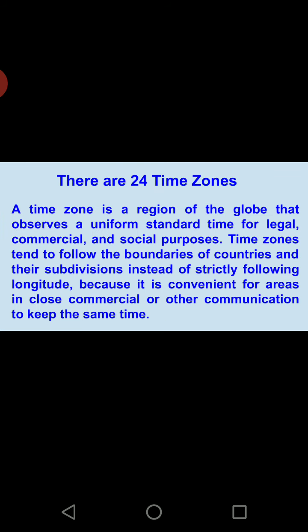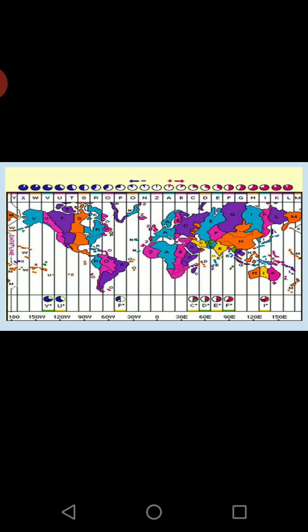Time zones tend to follow the boundaries of the countries and their subdivisions instead of strictly following longitude, because it is convenient for areas in close commercial or other communication to keep the same time. Let us talk about this more.